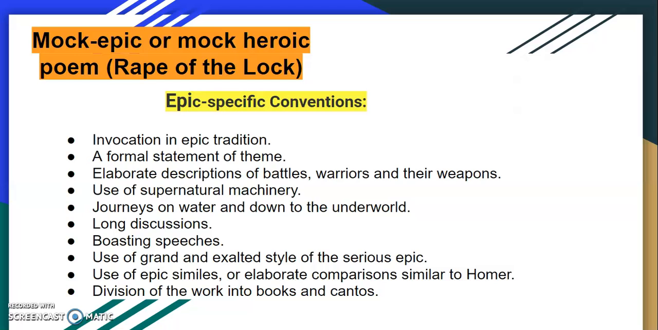Now epic means, again I am repeating, long narrative poem, and in this long narrative poem we will get the battle, the verse, and also the style is exalted. The style is grand, serious, like the subject matter. So subject matter and the style, both are grand. So this is the epic.